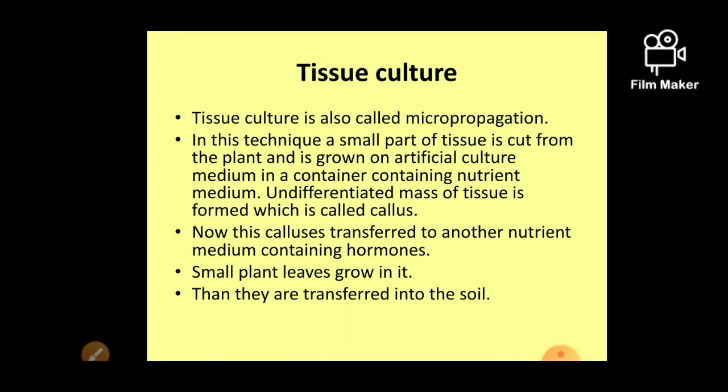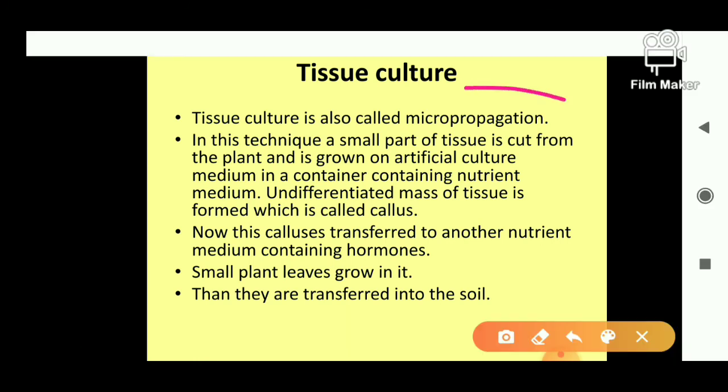Now the last is tissue culture. This is the fourth one, tissue culture. Tissue culture is a modern technique of vegetative propagation. This technique is also called micropropagation. Tissue culture or micropropagation. In this technique, a small part of the tissue is cut from the plant.